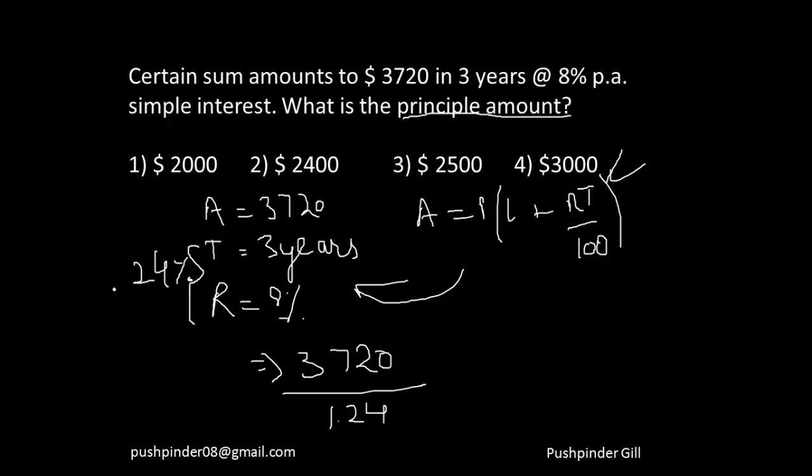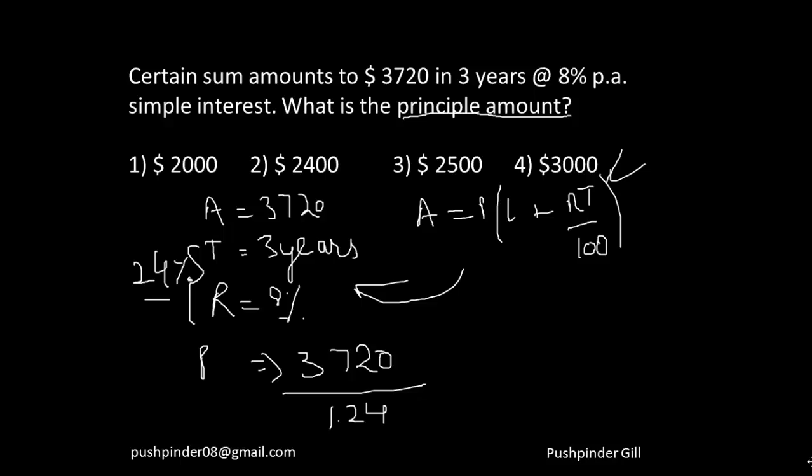This part, because see, rate was 8%, for time was 3 years. That means for 3 years it is going to increase by 24%. Anything increasing by 24% becomes 124% of itself, or I can say it gets multiplied by 1.24. So the principal when got multiplied by 1.24 became 3270. That means principal is nothing but 3270 by 1.24, right? So this you can easily calculate it. So I suppose you'll get your answer to be 3000, accurately 3000.